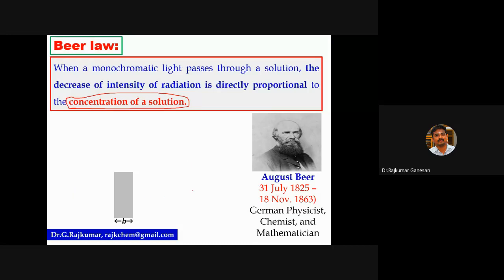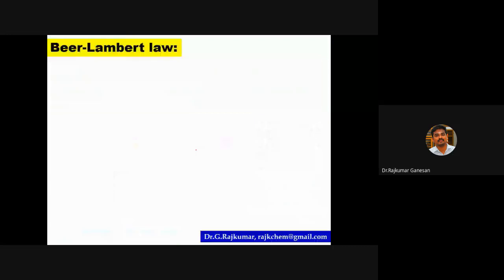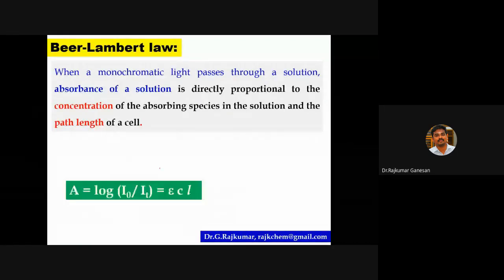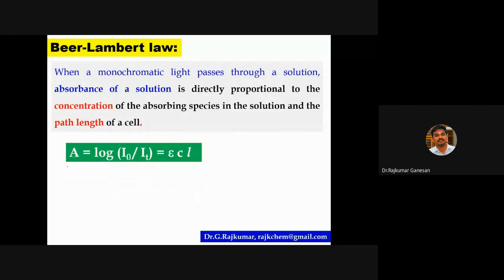Look at this, absorbance is directly proportional to concentration. So this is the combined law, the Beer-Lambert law. It is directly proportional to the concentration of your absorbing species as well as the path length of the sample cell.